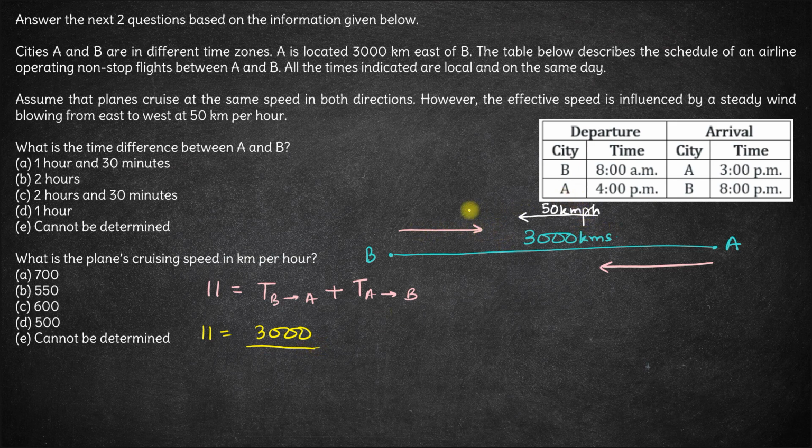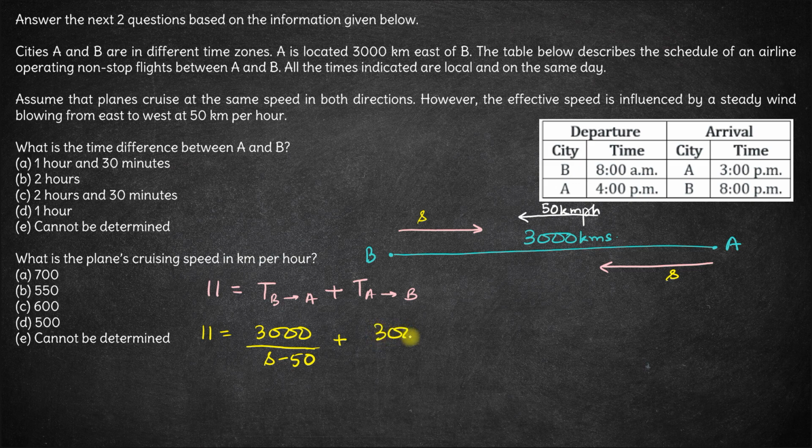Now if the speed of the plane is S both ways, the effective speed while going from B to A will be S minus 50 because the plane is going against the wind. So this is the time taken by the plane to go from B to A.